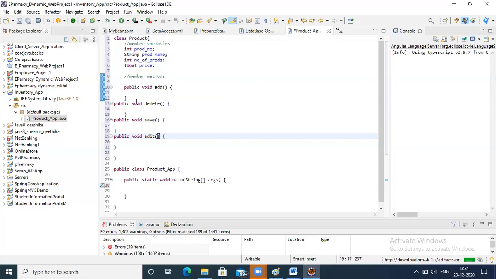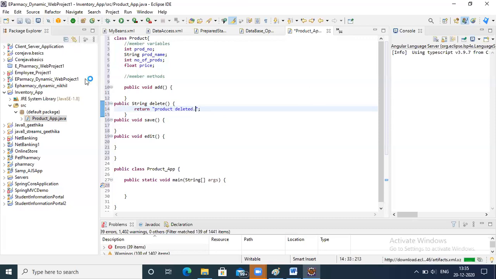For delete, let's give a string method. Okay, so here you have to return a string value. Yes, product deleted.